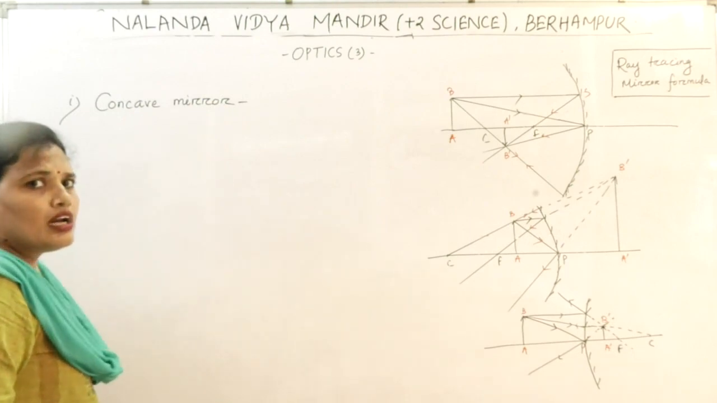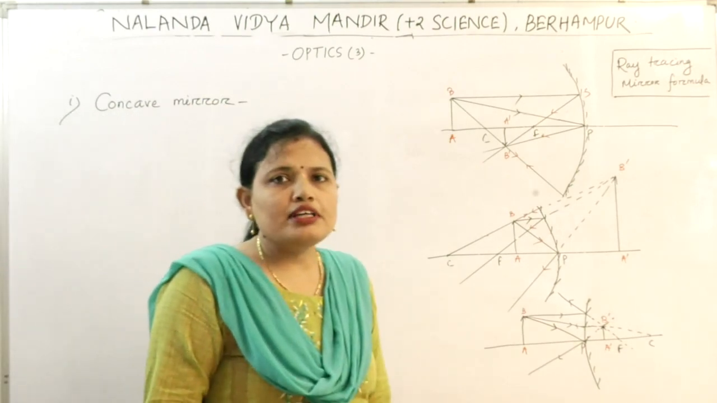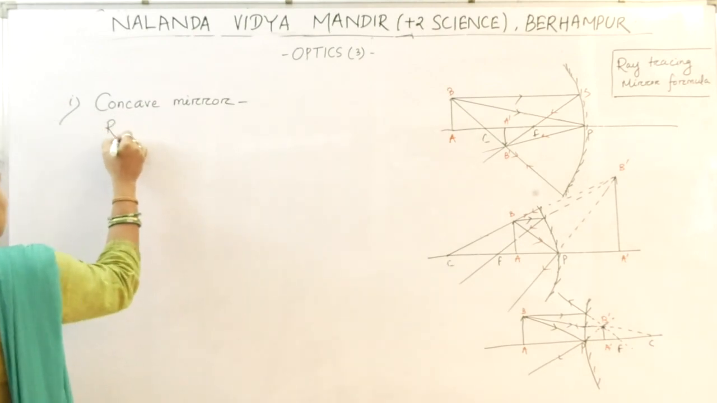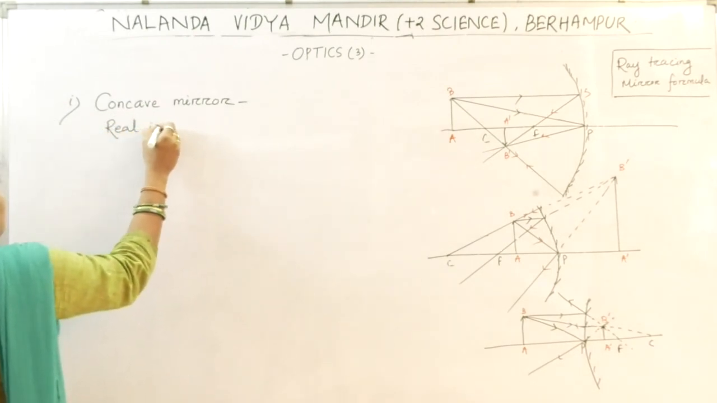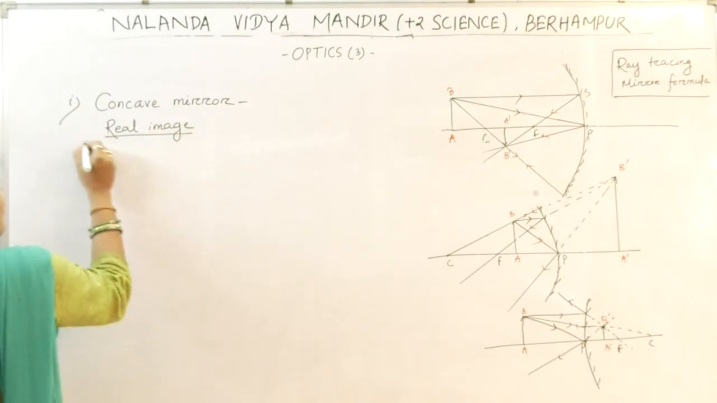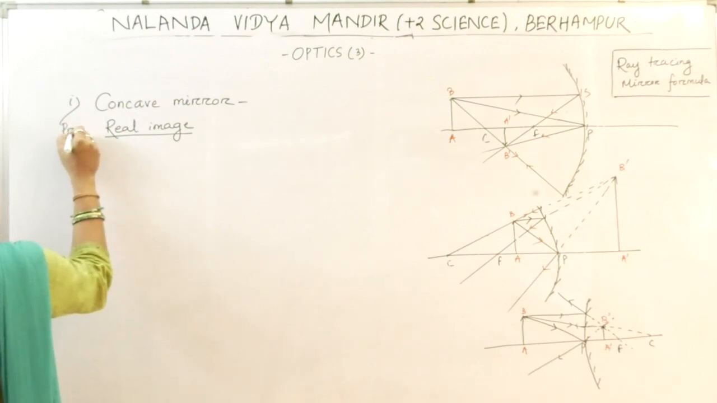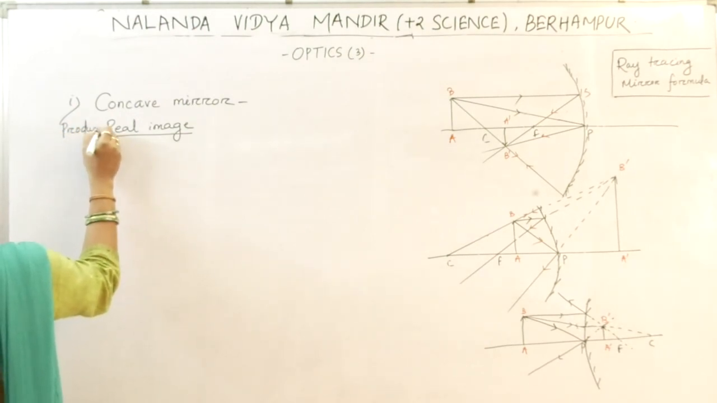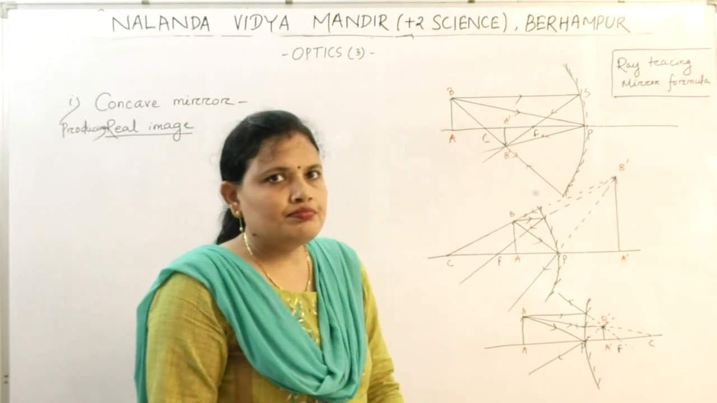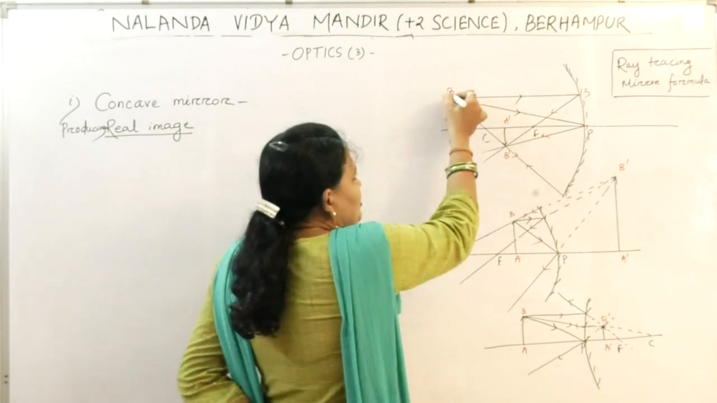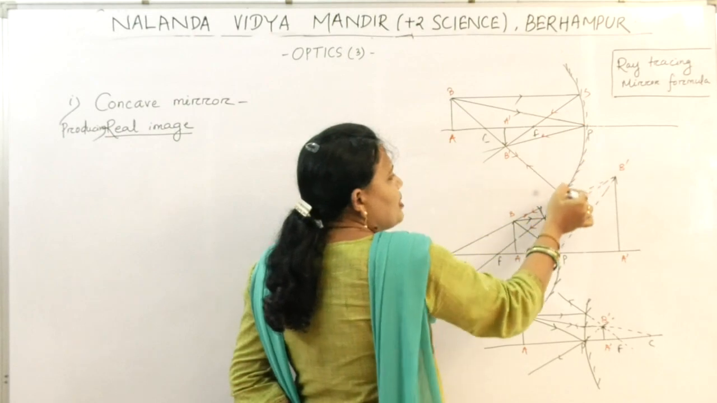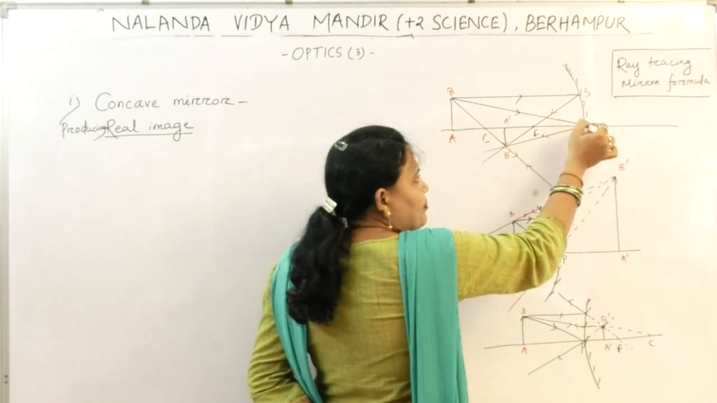The concave mirror can produce either a real image or a virtual image. First, let us consider the concave mirror producing a real image. See, this is the ray diagram. This is the object on the principal axis. This is your concave mirror. This is the pole.